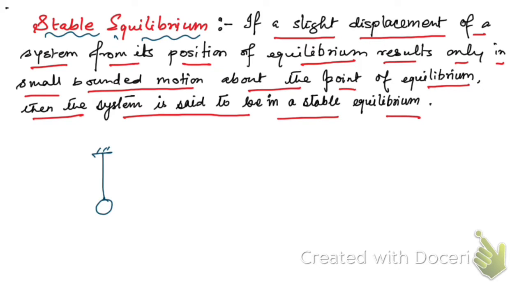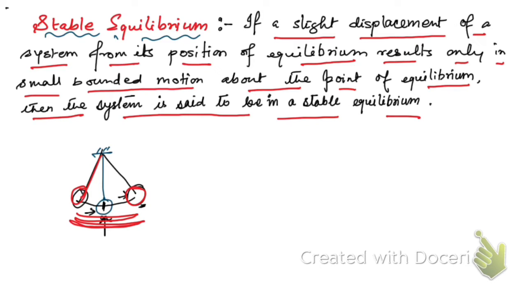If you displace this ball and release it from this point, it will oscillate about this position of equilibrium, where it was at rest. So it oscillates about its point of equilibrium, and this system is said to be in stable equilibrium.